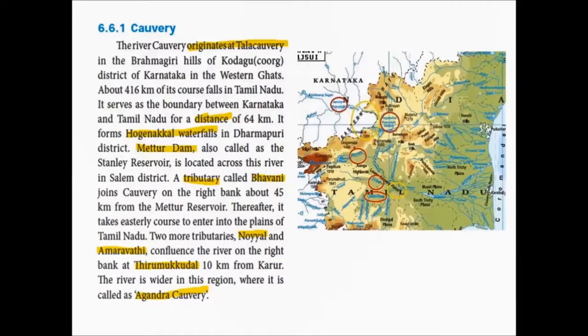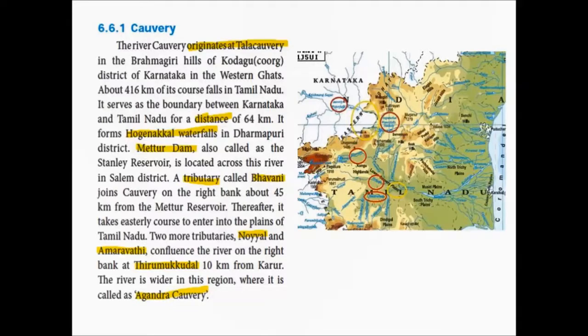So in the boundary region, which is highlighted in yellow color, in the boundary of the state Karnataka and Tamil Nadu, in this region, it travels for 64 km. It forms Hokanekal waterfalls in Dharmaburi district. Hokanekal waterfalls, you would be familiar with this waterfalls, which is in Dharmaburi district. It is formed by river Kaveri.